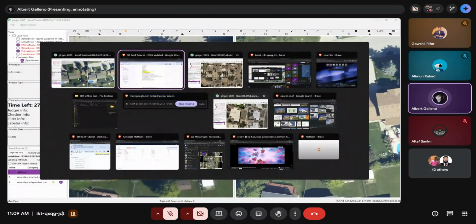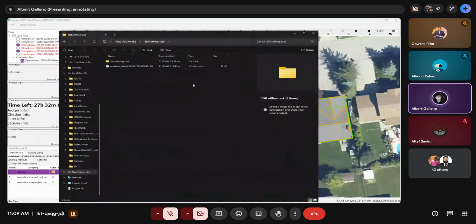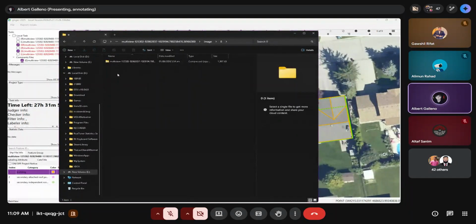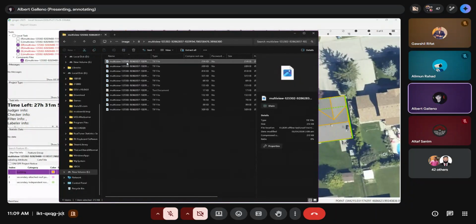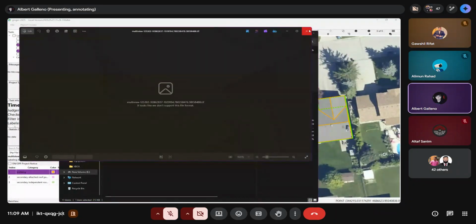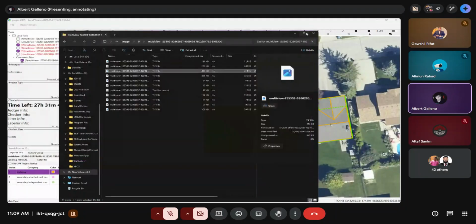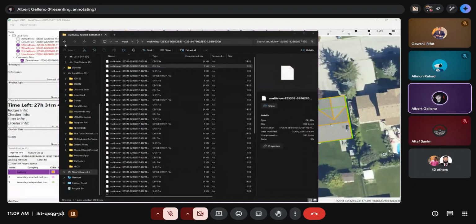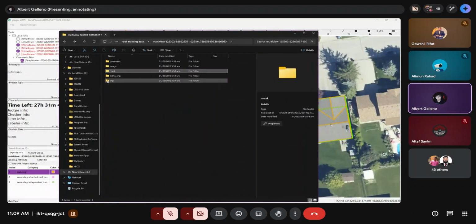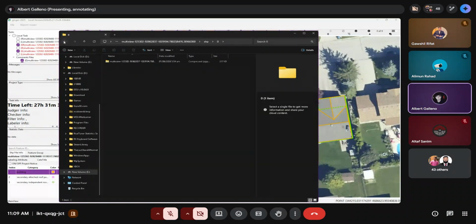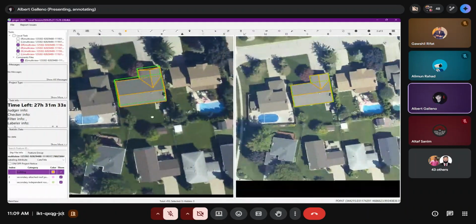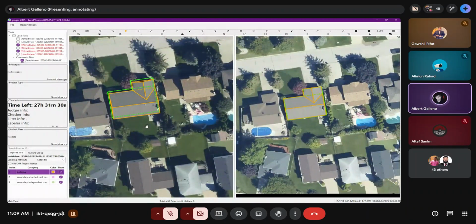Okay, so let's try to look for some image for the offline task. I want to see what are those images right here. What I can see, I need to extract those first. Mask. Yeah, it's all. Yeah, I cannot see. So this one will be taking so long, guys.